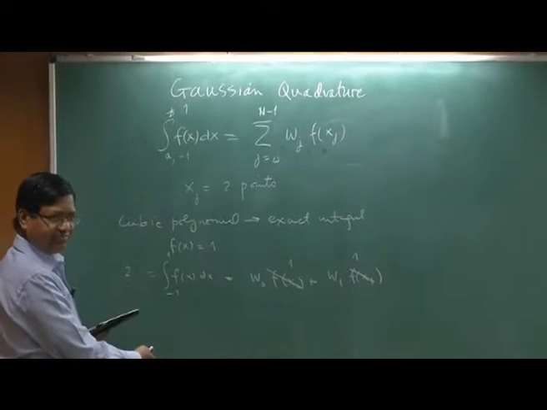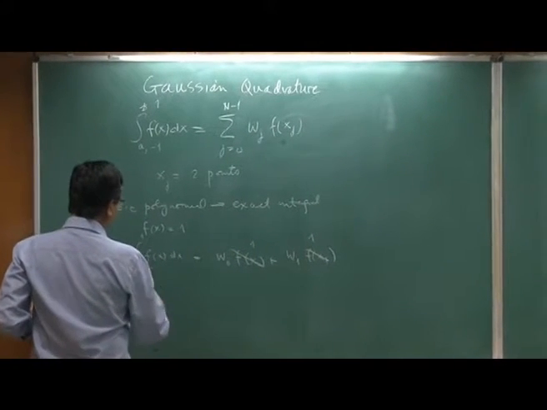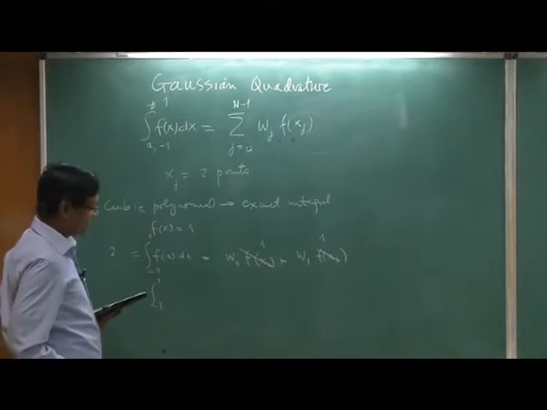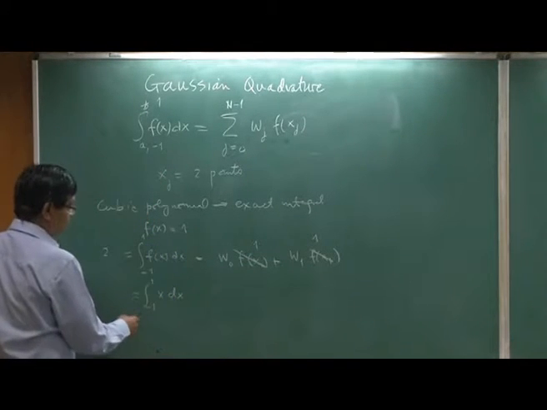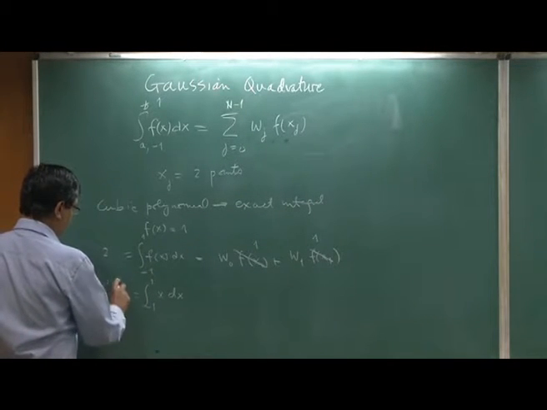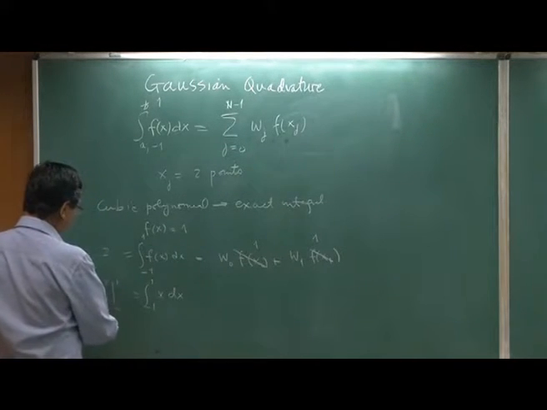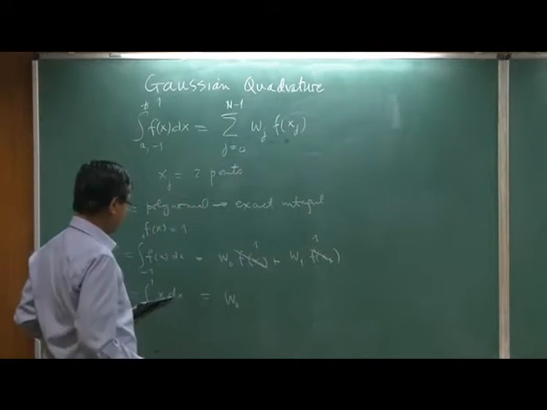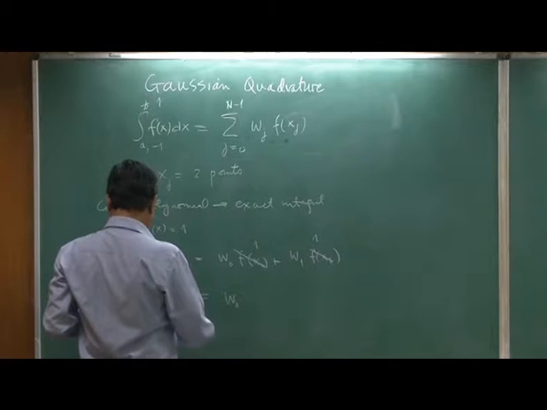So I can do the next one, and after that I won't do it. The next one is -1 to 1 with f(x) linear, f(x) = x, and this is exact. The integral is x dx, which is x squared by 2 from -1 to 1, so this is 0, since it is an odd function. The right hand side will be w0 f(x0) and so on.